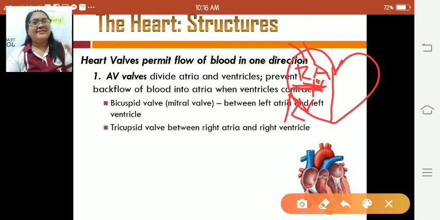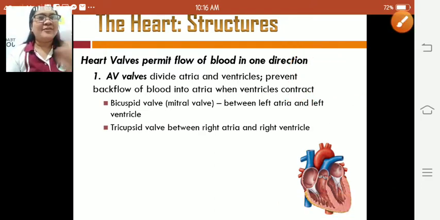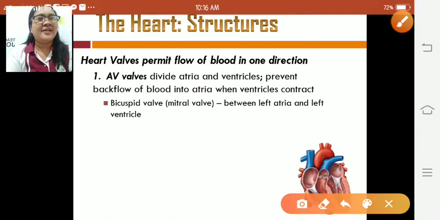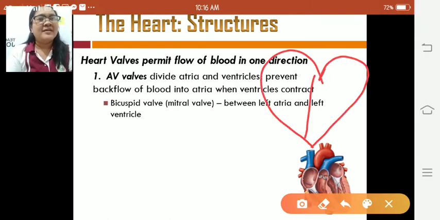Okay. Repeat. Again, kay medyo na-confuse ako gamay. Again, ang bicuspid valve, gali diri na saya sa piyak nga heart. Nalipat ako. Sorry. Okay, this one. So this one is the left atrium and we have here the left ventricle.